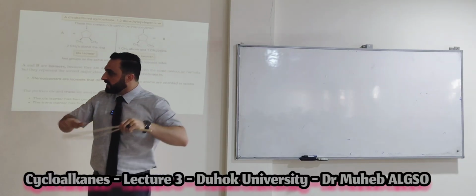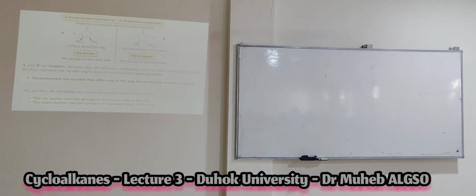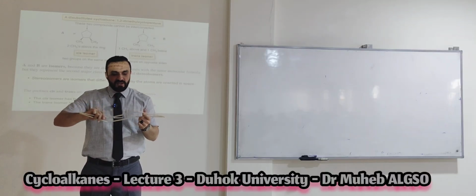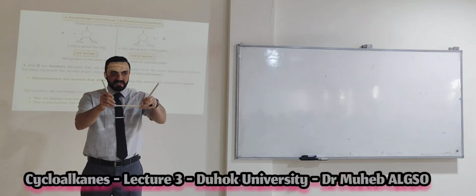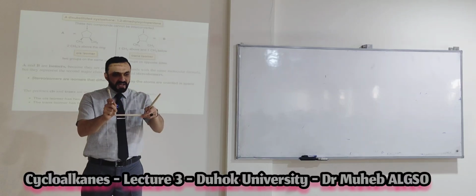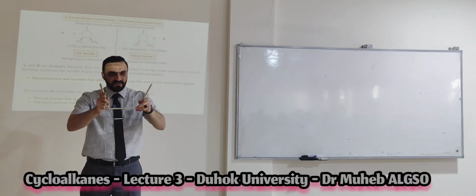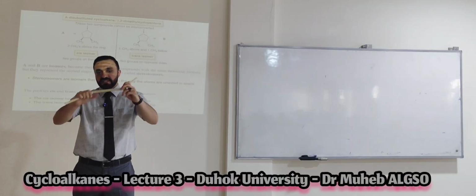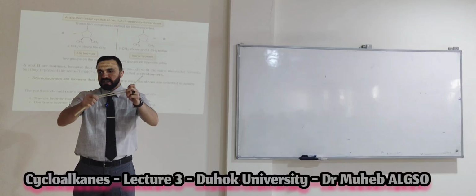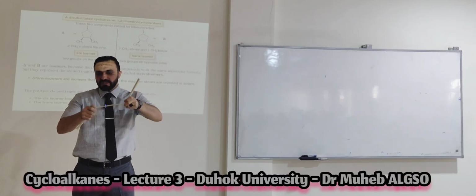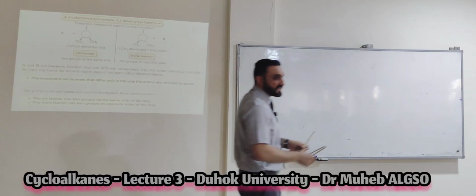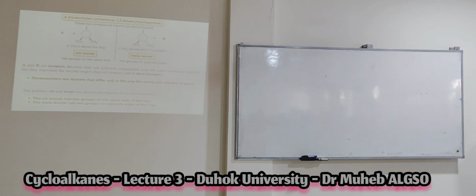For this reason, if you have an alkene with both groups on the same side, they will remain on the same side. There is no rotation. It gives you cis isomers. If your substituents are on different sides across the double bond, there is no rotation, so trans remains trans, and cis remains cis, because there is no rotation at the carbon double bond.